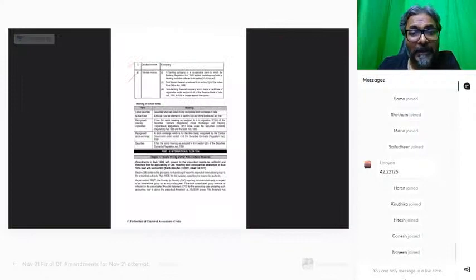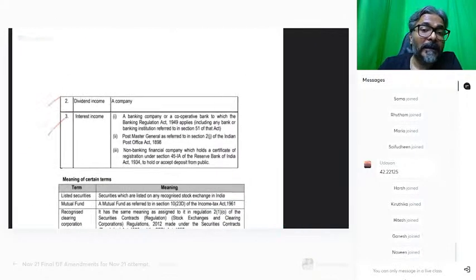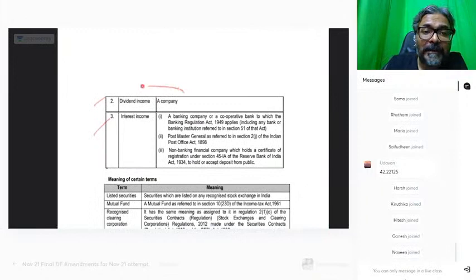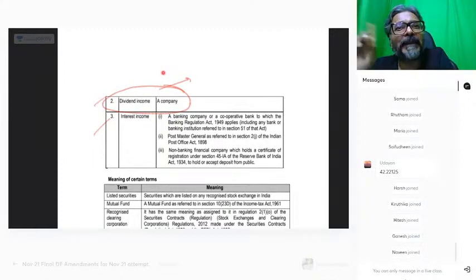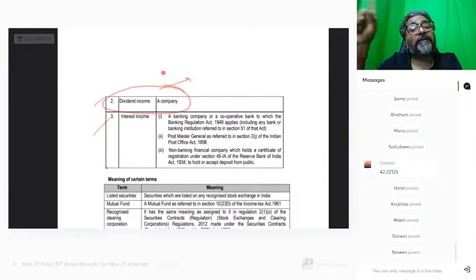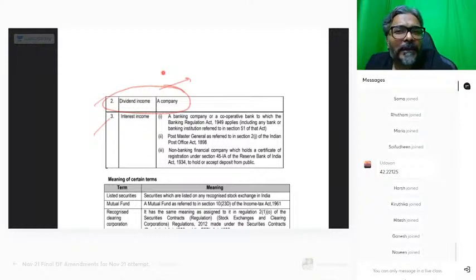Now the next one, this is very important. Dividend income. ये है ना, dividend taxation. We all know how critical they are. Now the company, they don't have to pay the DDT. Students, the company doesn't have to pay the DDT, but are they under the obligation to report this transaction?